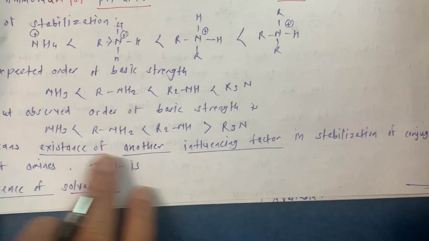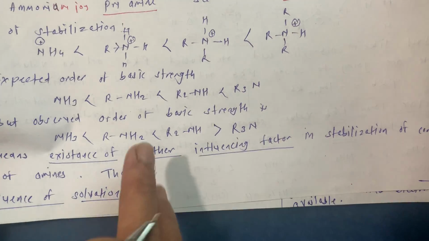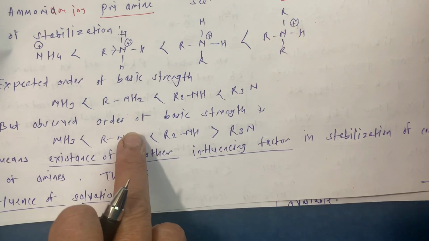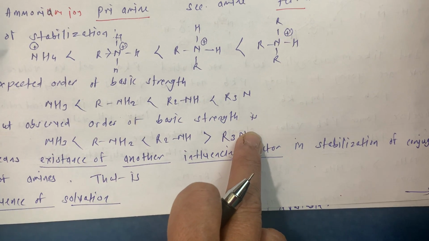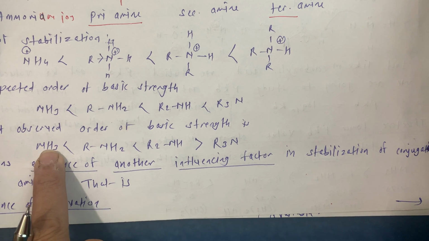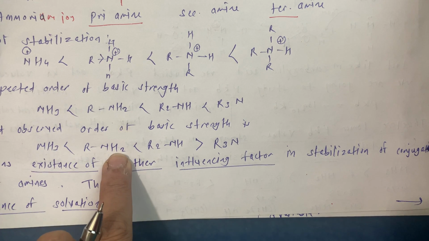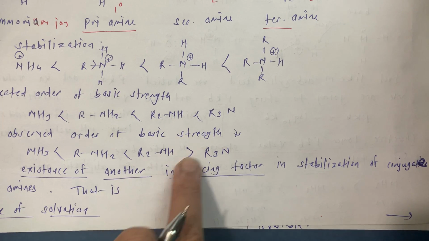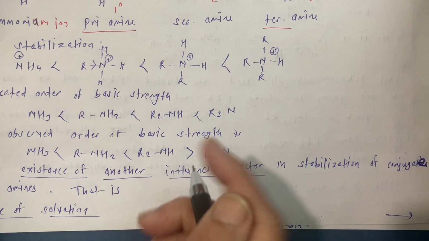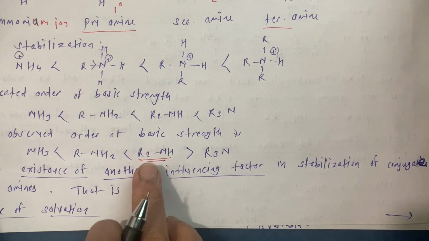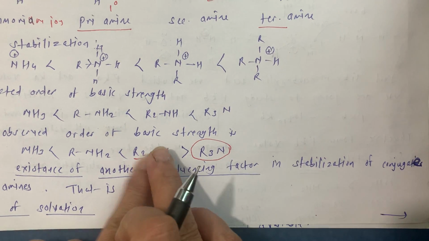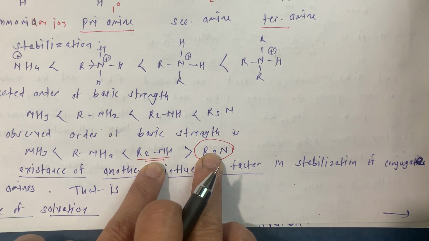But very important, here is the twist in the story. Observe, the order of basic strength is NH3 less than RNH2 less than R2NH and greater than R3N. Means this secondary amine is more basic than tertiary amine.